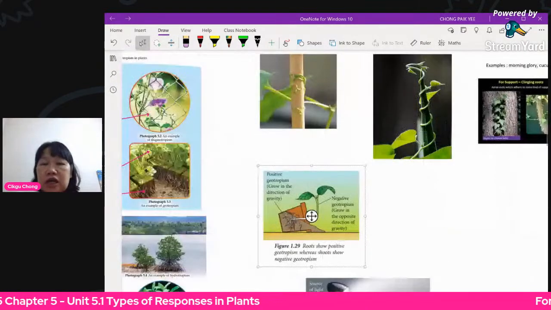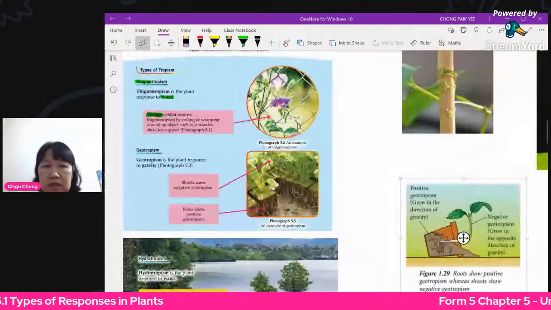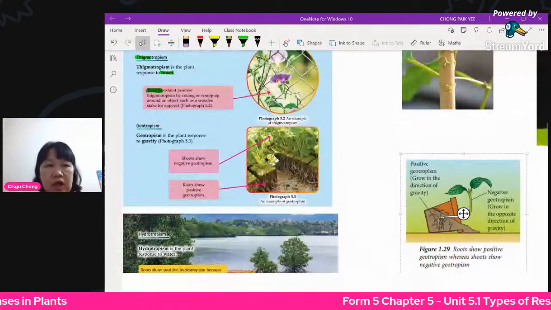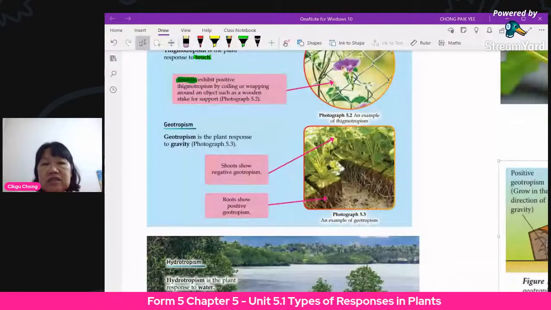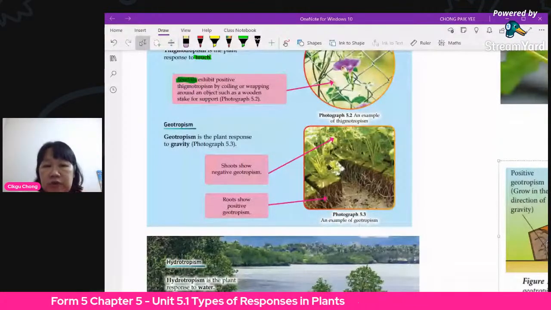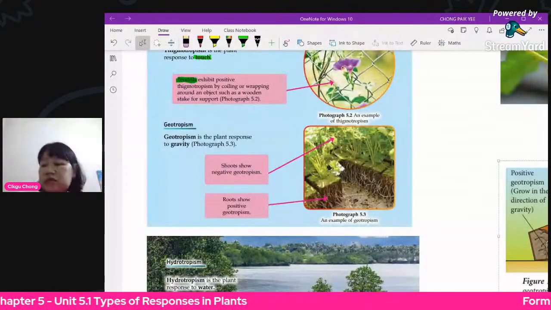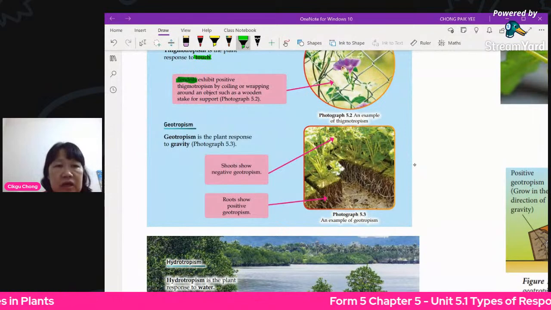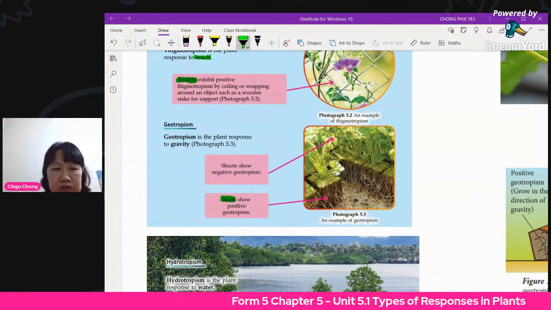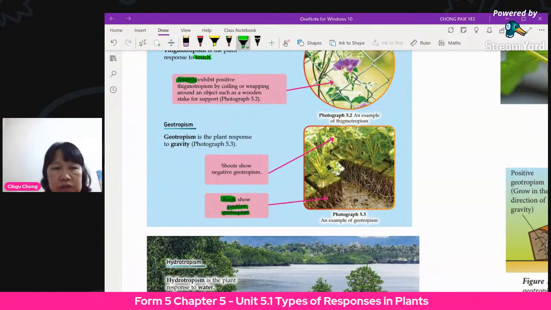Okay, so the first one you just mentioned is thigmotropism. Geotropism, the second one, talks about gravity. Naturally on Earth we have gravity, and all roots of the plant grow towards gravity. Roots will always show positive geotropism.